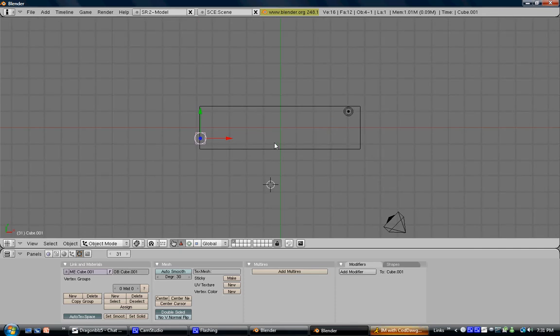Okay, so now click 7, which is the top view, and align this to the corner right here. Now check it from all views.